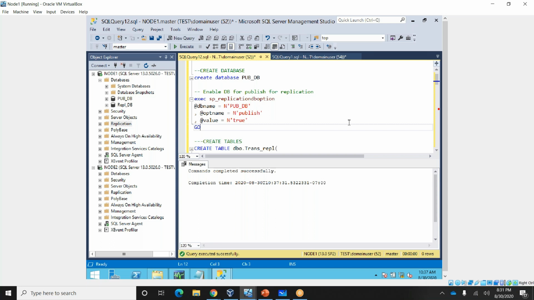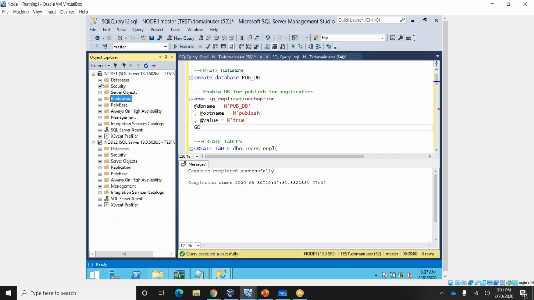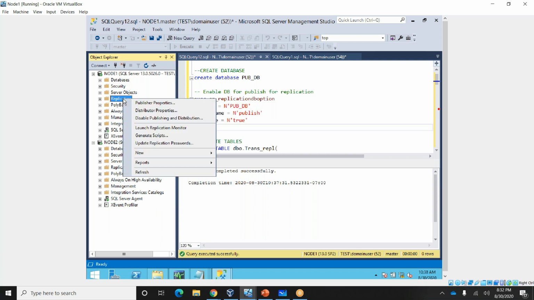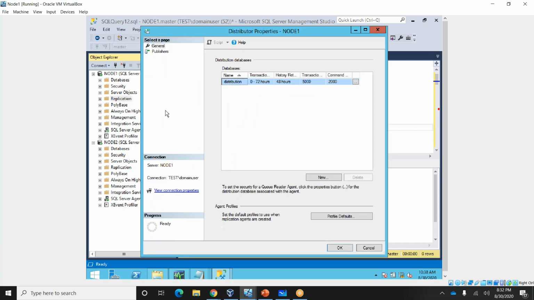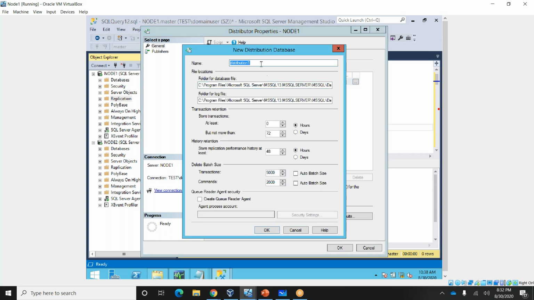For the publisher we have a subscriber, but you need to create a distribution database as well. I already have a distribution database here, but I'll create one more distribution database to show you. Launch distribution properties.